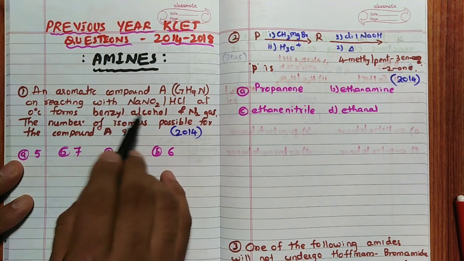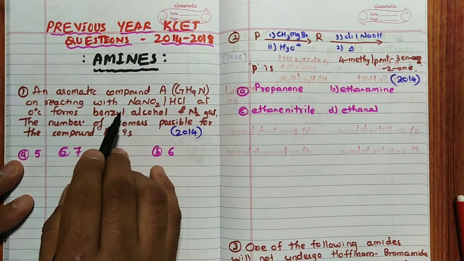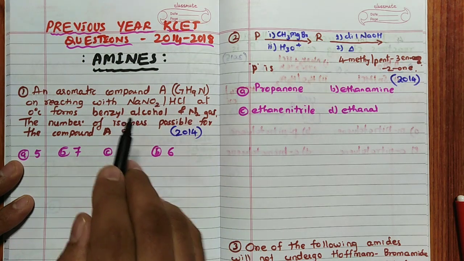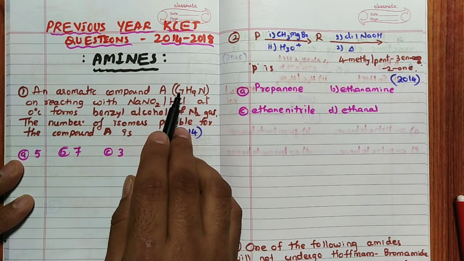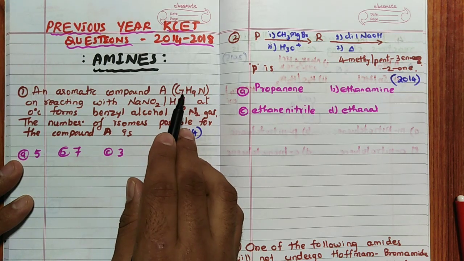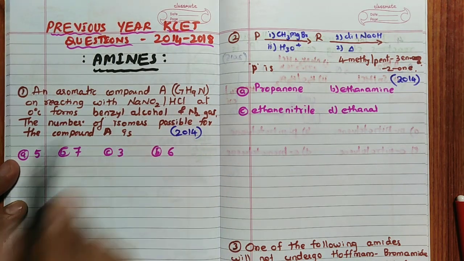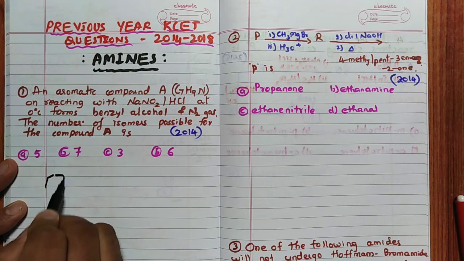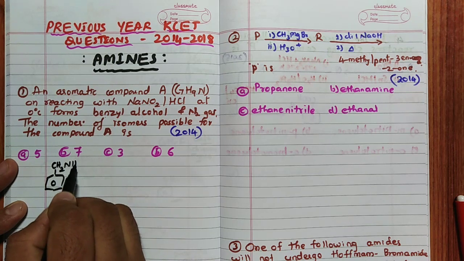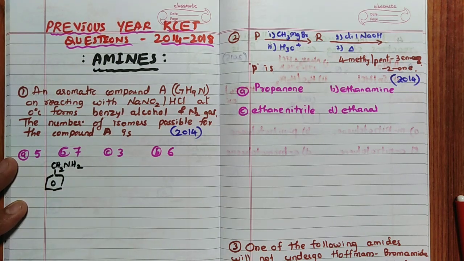If this compound is aniline, then C7 will not be there; if it is aniline, you would get C6. But C7 is there and you are going to get benzyl alcohol, so definitely the reactant should be C6H5CH2NH2. So benzylamine it should be.